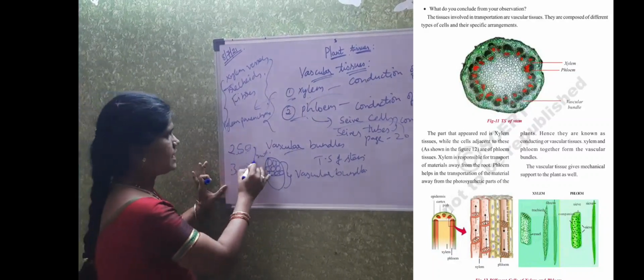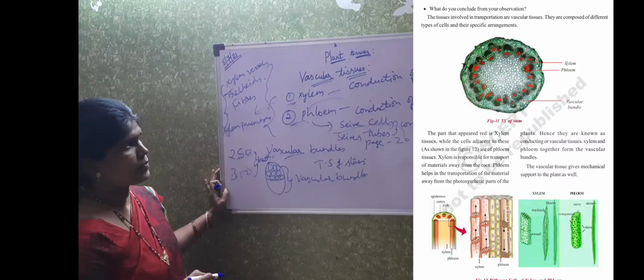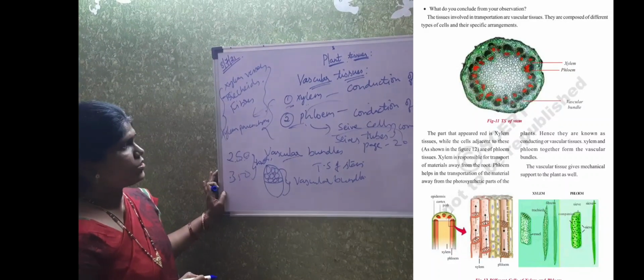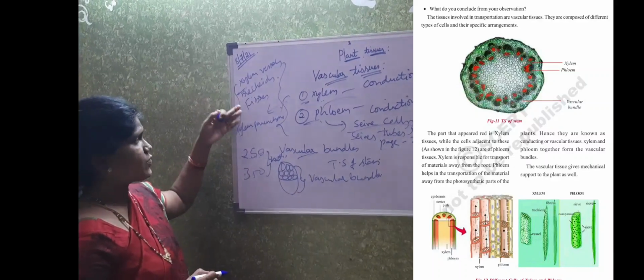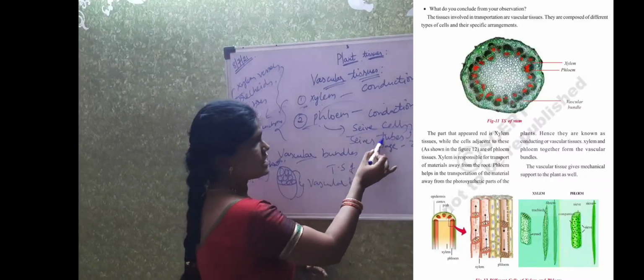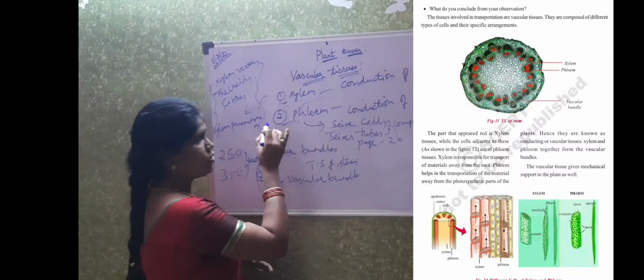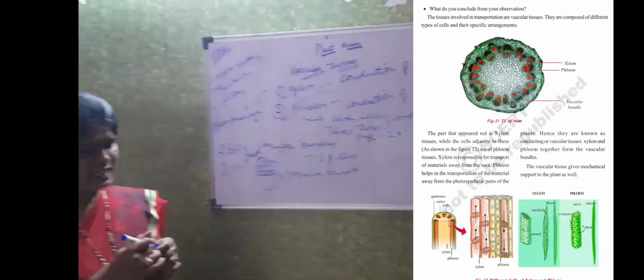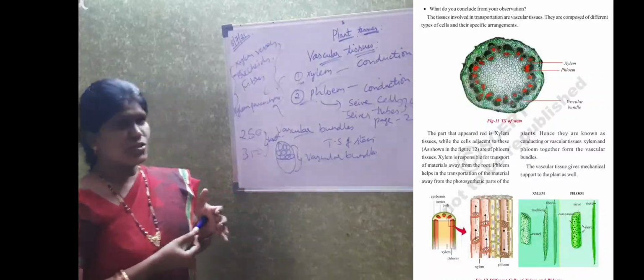Okay, so this is about the vascular bundle. The remaining details about xylem vessels, tracheids, xylem fiber and xylem parenchyma, and similarly sieve cells, sieve tubes, companion cells, phloem fiber and phloem parenchyma, you will be learning in the higher classes. So with this we have completed the plant tissues.